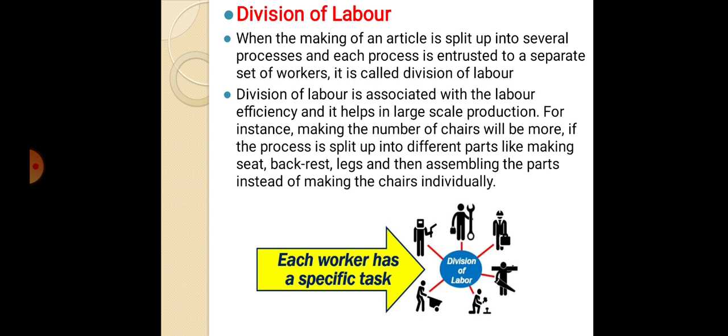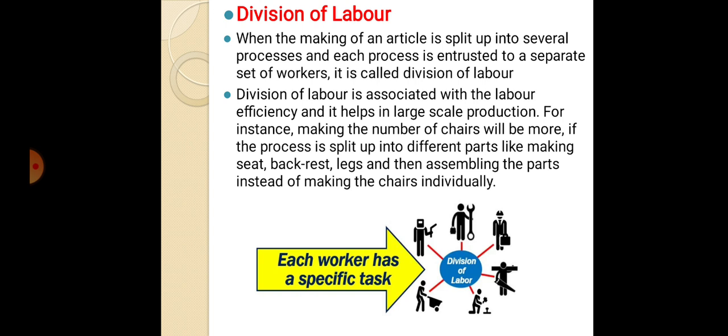For example, I am giving here one example. The number of chairs made will be more if the process is split up into different parts like making seats, backrest, legs and then assembling the parts, instead of making the chair individually.